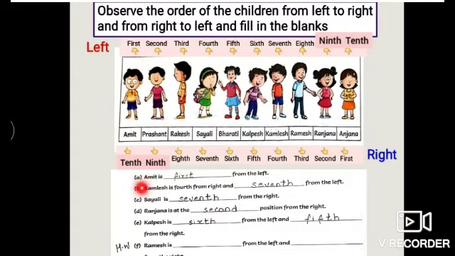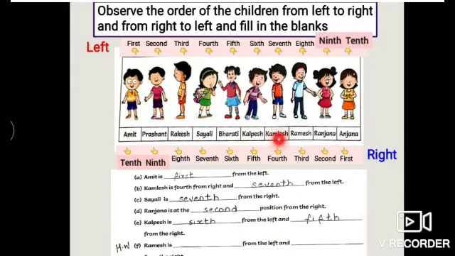Now A. Amit is dash from the left. So from the left Amit is first. So first you are going to write in the blank. Kamlesh is fourth from right and dash from the left. So where is Kamlesh? Here.